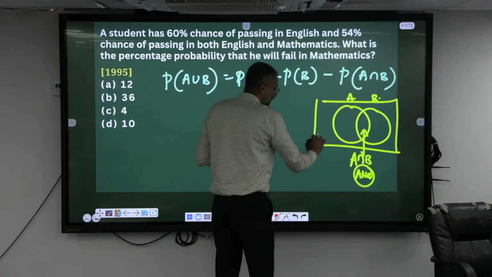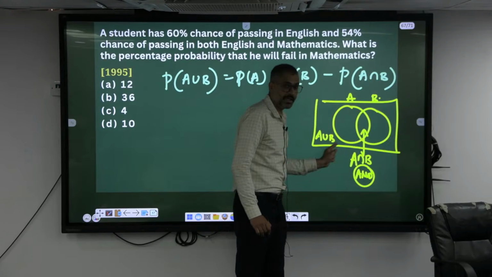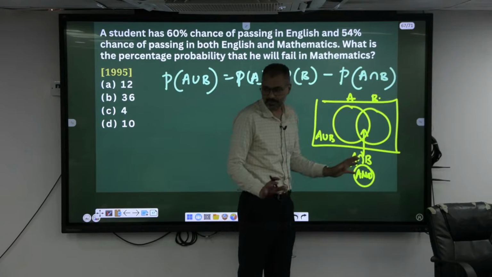A union B means these are the elements which are present in either A or else B. How many times doesn't make any difference.